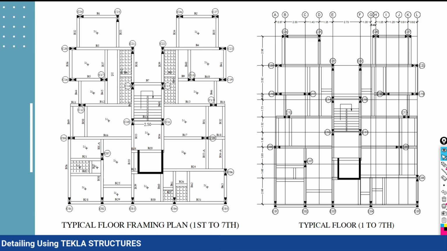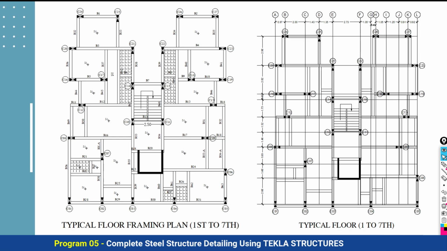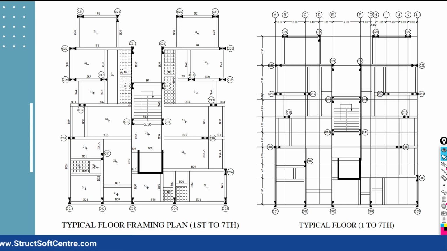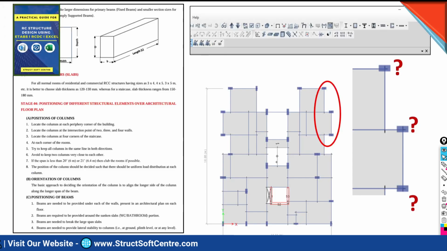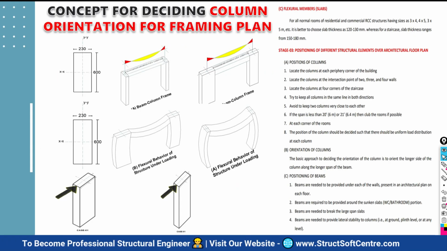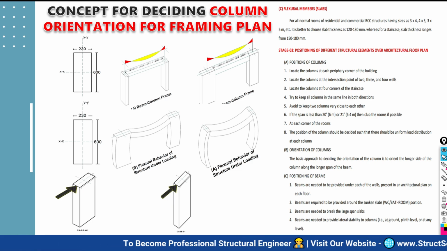How smartly and effectively you have planned your structural framing plan, meaning the positioning of the columns, orientation of the columns, and sizes of different structural elements, determines the overall stability and serviceability of your entire structure. What the structural framing plan means, we will discuss in detail. How to decide the position and orientation of the column: as I told you, orientation and position are very important for the stability of your structure.